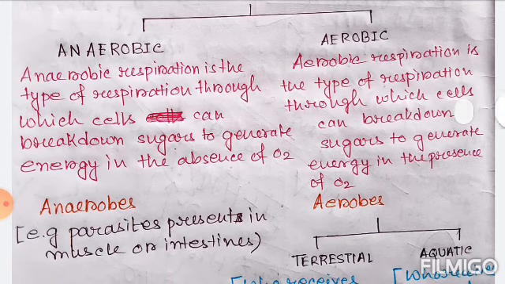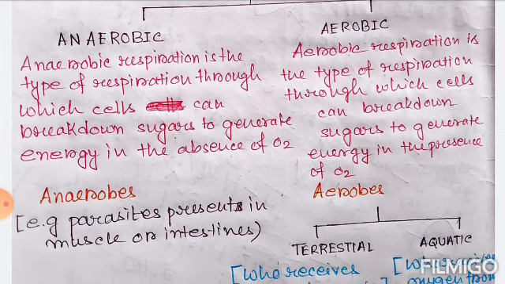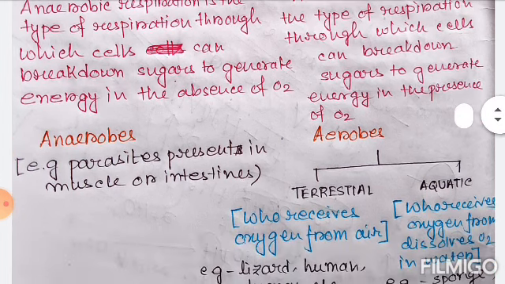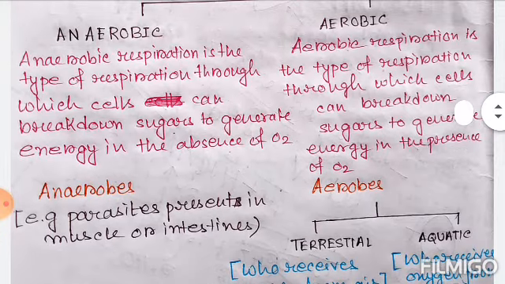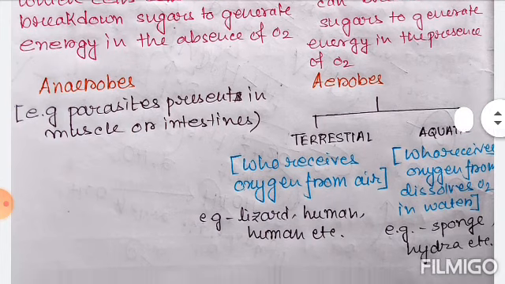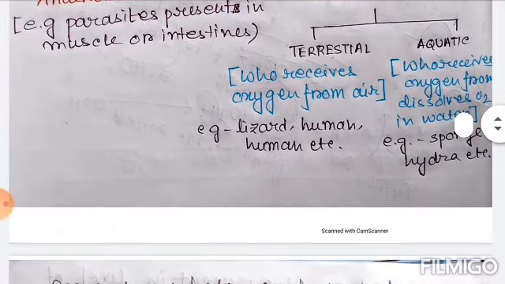Now what is aerobic respiration? Aerobic respiration is the type of respiration through which cells can break down sugars to generate energy in the presence of oxygen. That means aerobic respiration is the type of respiration where oxygen is present. The organisms which go through aerobic respiration are called aerobes. Now aerobic respiration can be categorized into two types. The first one is terrestrial and the second one is aquatic.